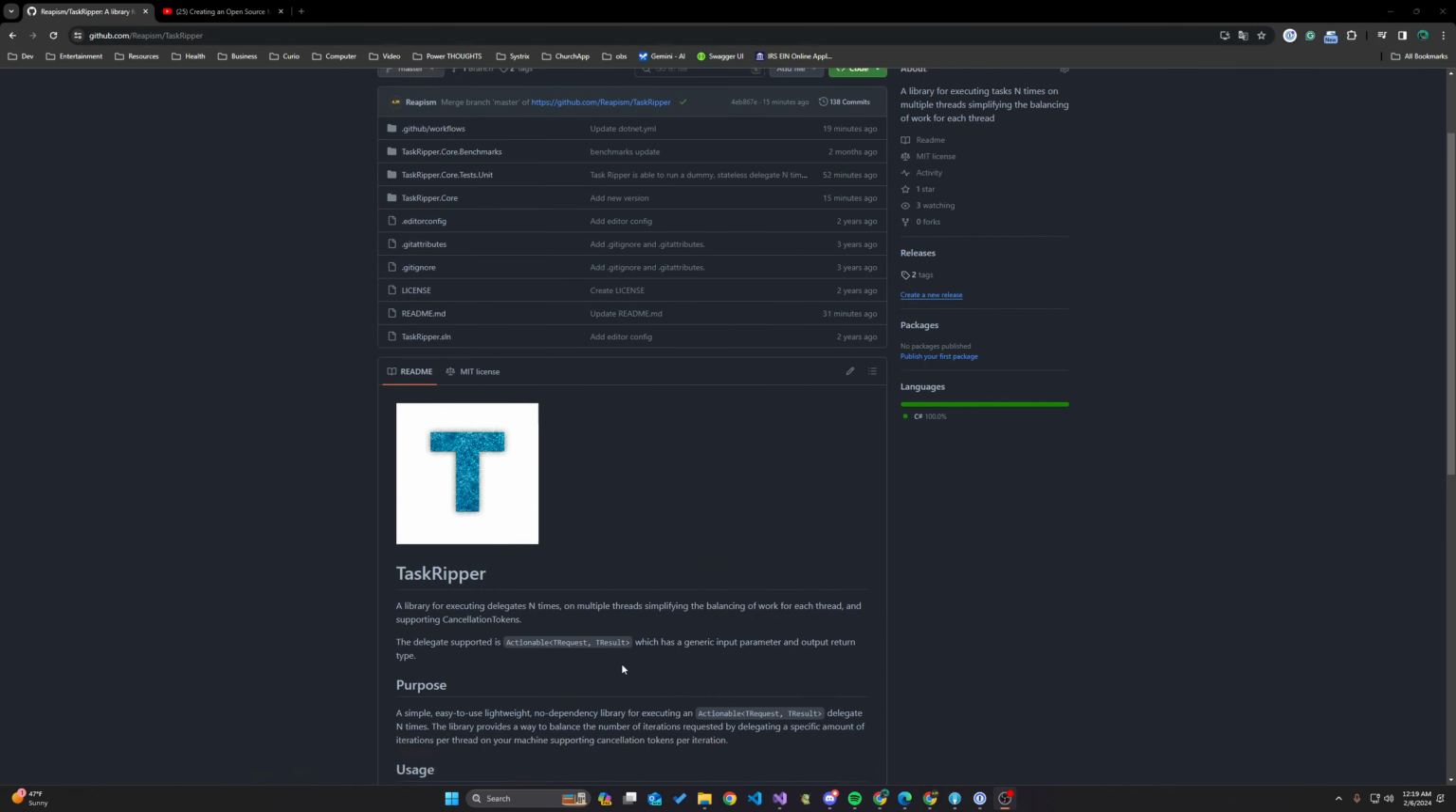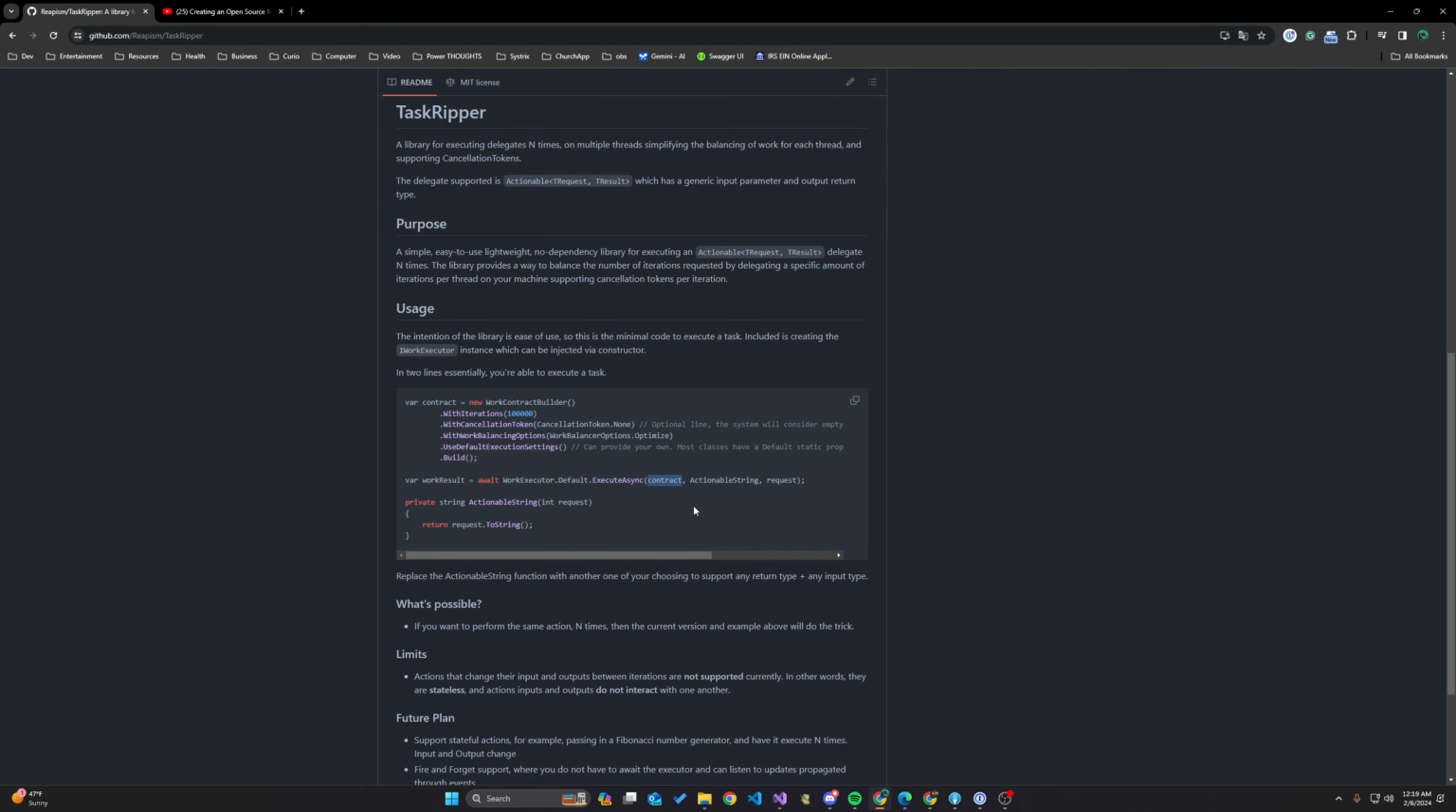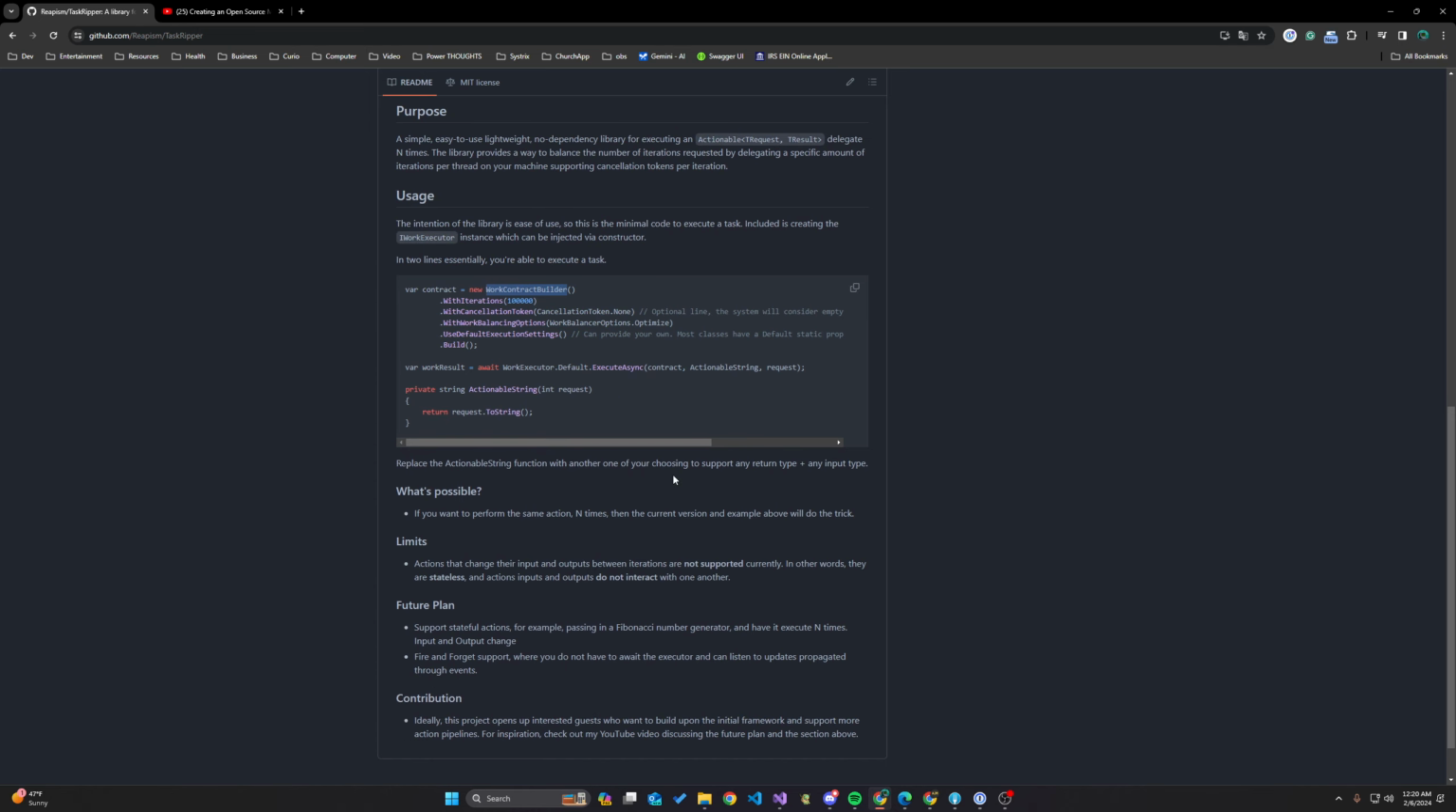And if we take a look inside, we give it a contract, we give it a function to execute, and request is like the input of the function right here. So the return type of this function is string, and the input is an int. Now, keep in mind that cancellation token is embedded within the contract, so you don't need to decorate your methods with cancellation token. The contract embeds that for you. You could take any action and execute it n times, whether it's 100,000 iterations of it, 10 iterations, whatever you want.